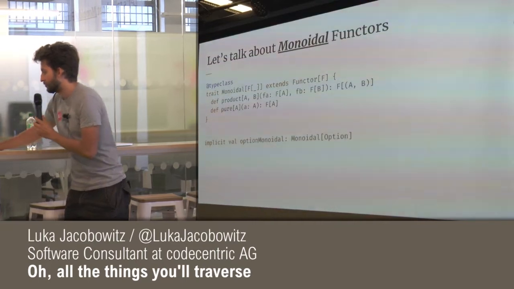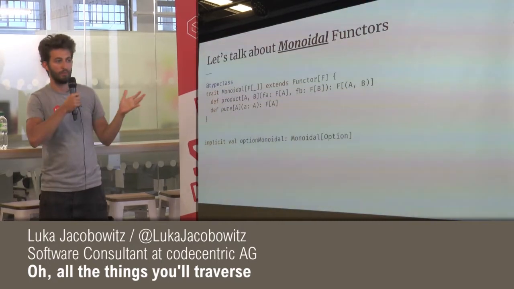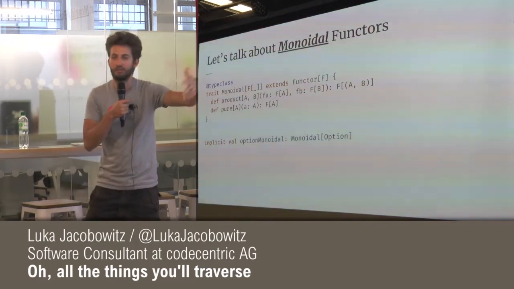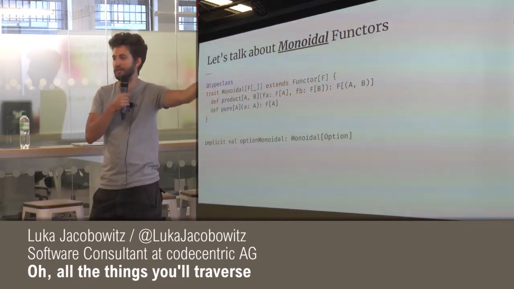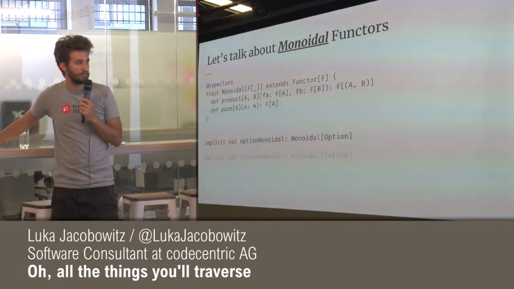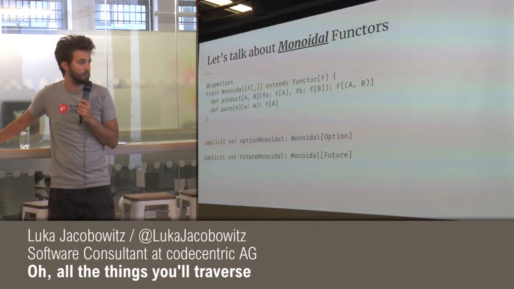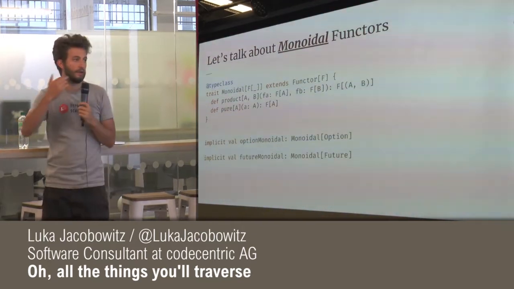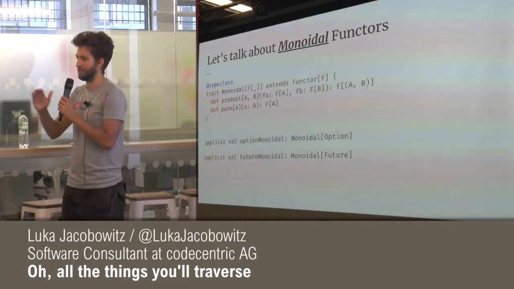Right. And we could define this for an option by saying that if both of them are values, if both of them are some, then we get a some of A and B, otherwise just return none. For pure, we can just wrap an A inside of a some to get an option of A. And mapping is, of course, just mapping over an option. You can do the same for future. But we can do this for a lot of different things. A lot of different things are monoidals. For example, either and list are also monoidals. Vectors, there's a ton of monoidals.